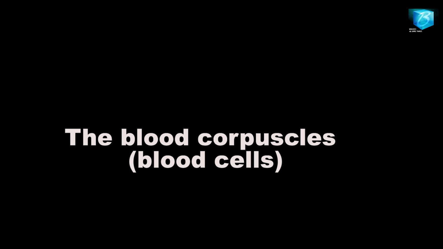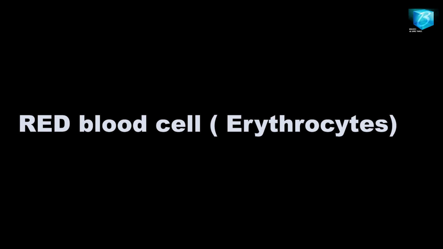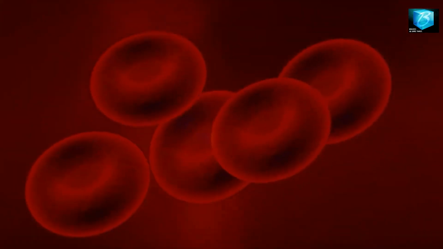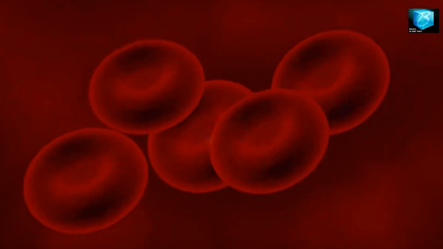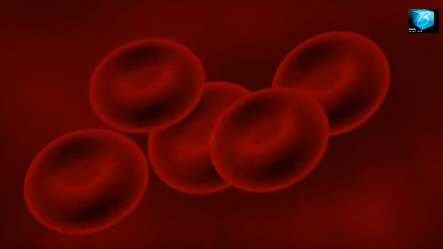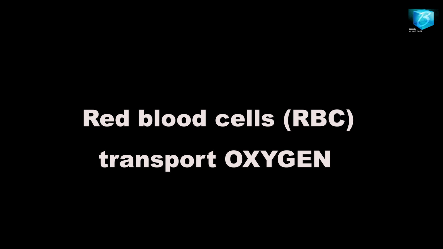Now the erythrocytes, which are the red blood cells. The red blood cells are biconcave in shape. They are like a disc, with the center depressed and the edges bulgy. It has a red pigment known as hemoglobin. This hemoglobin is very rich in iron. It makes the red blood cells have high affinity for oxygen, and as a result of that, the function of red blood cells is to transport oxygen.